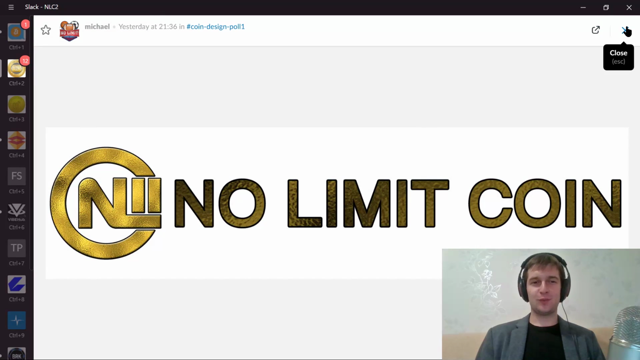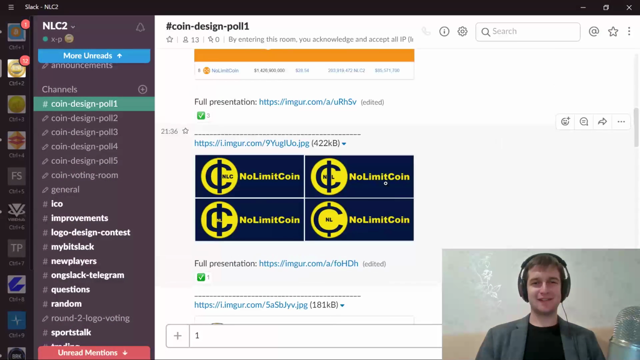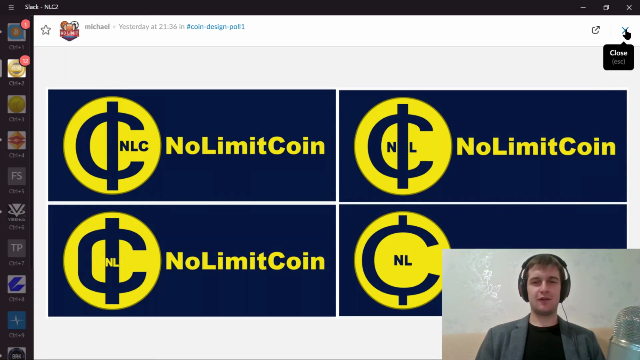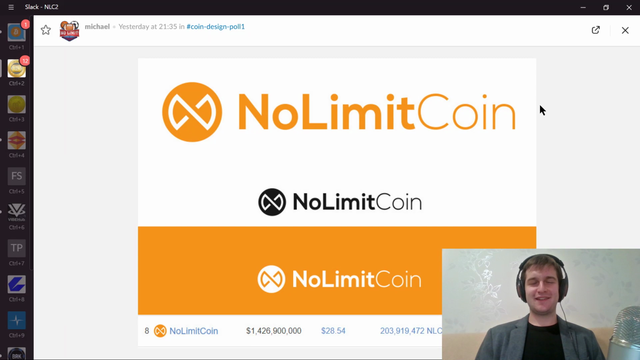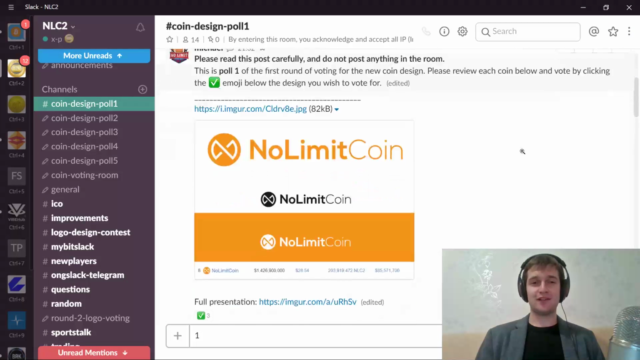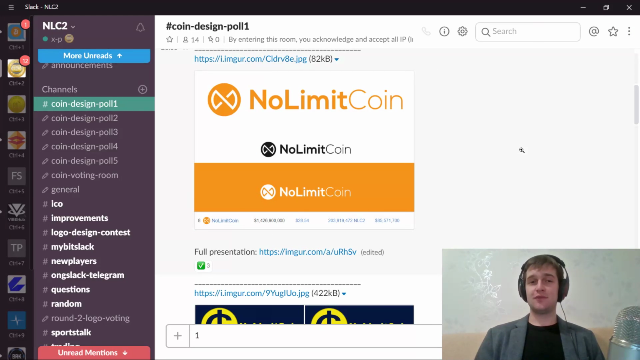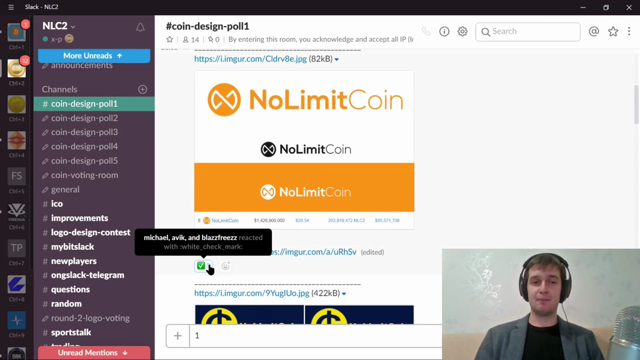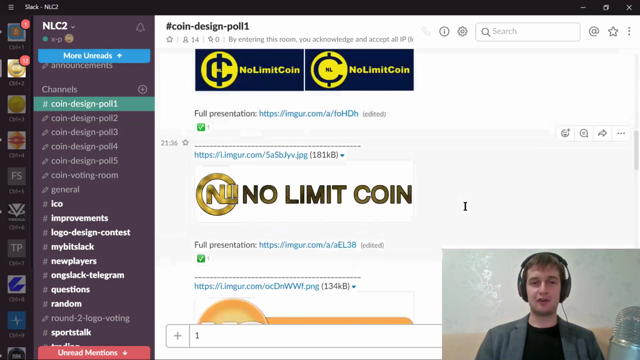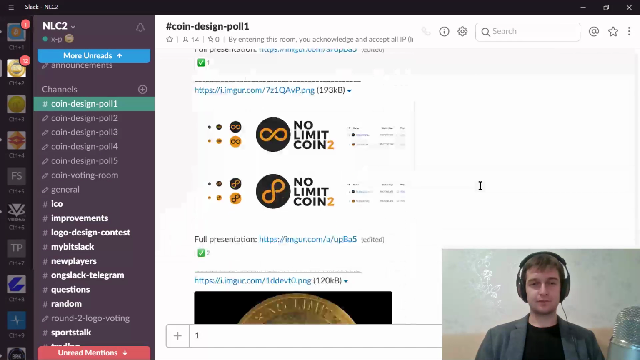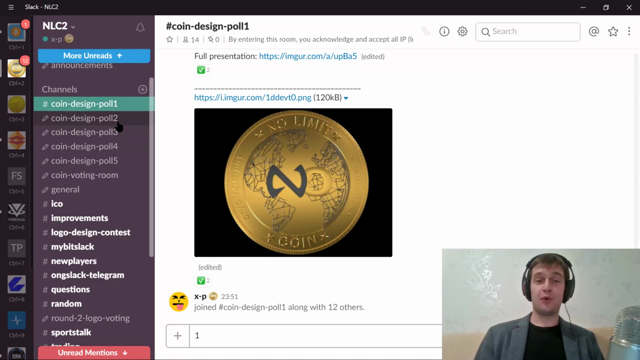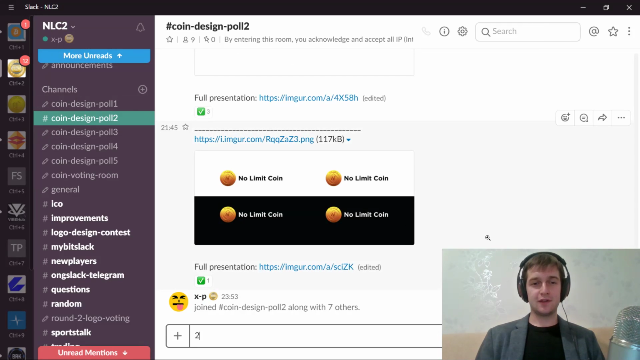Okay, we got a gold-plated one right here. This one very much reminds me of the previous logo, and I'm probably not going to choose it, but that's just my personal opinion. Okay, this is one of the infinity designs I like quite a lot. So now you guys can choose multiple options if you can't make up your mind. And right here, I'm going to actually choose this one and this one right here. Let's go to poll number 2. We see some participation already in voting.